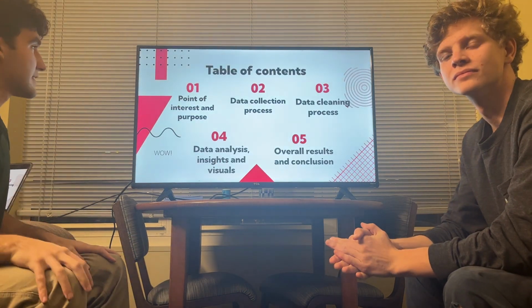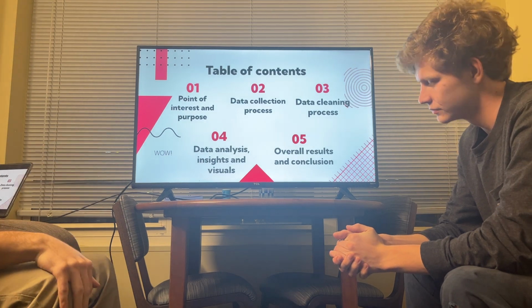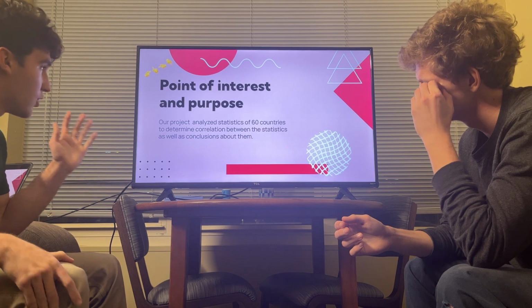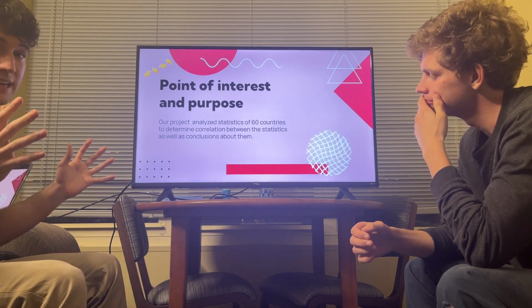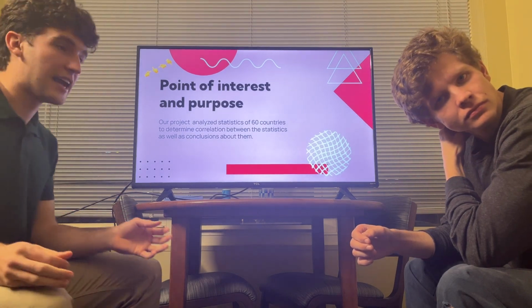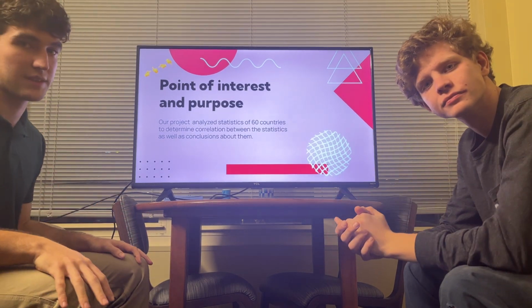So here's our table of contents, starting with the point of interest and purpose. The point of interest and purpose of this experiment was analyzing data of 60 countries to determine some correlations between some of the statistics, as well as some overall conclusions about some of the statistics.